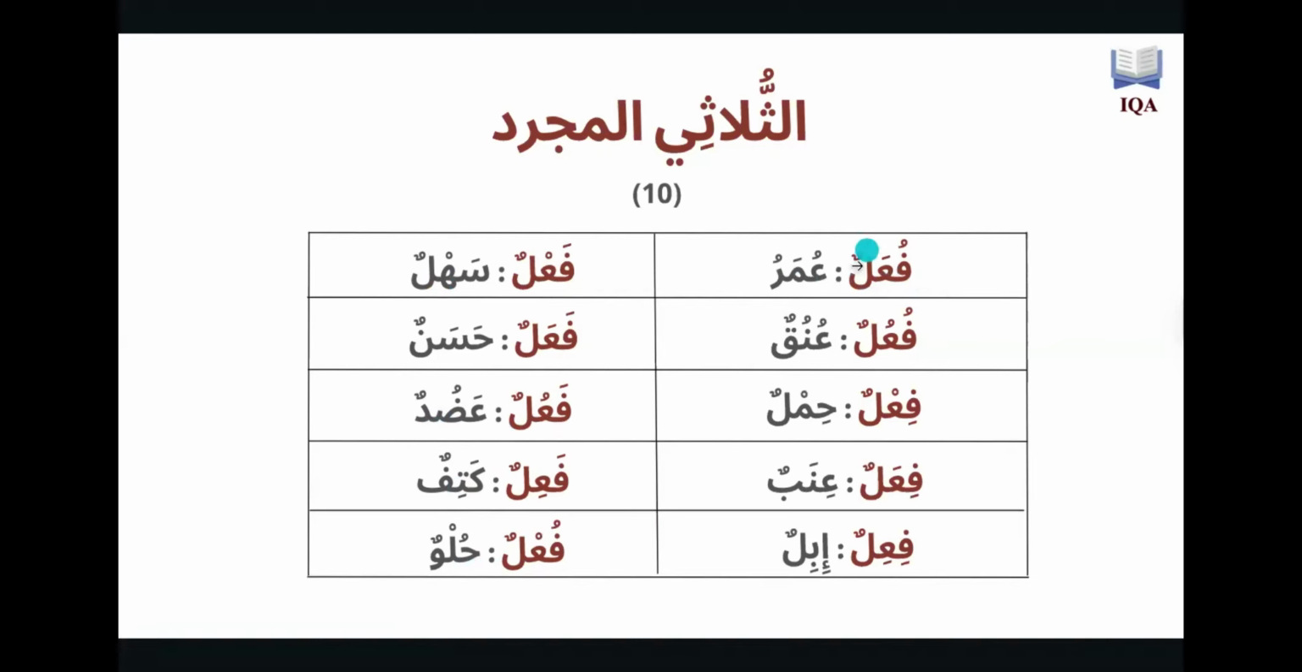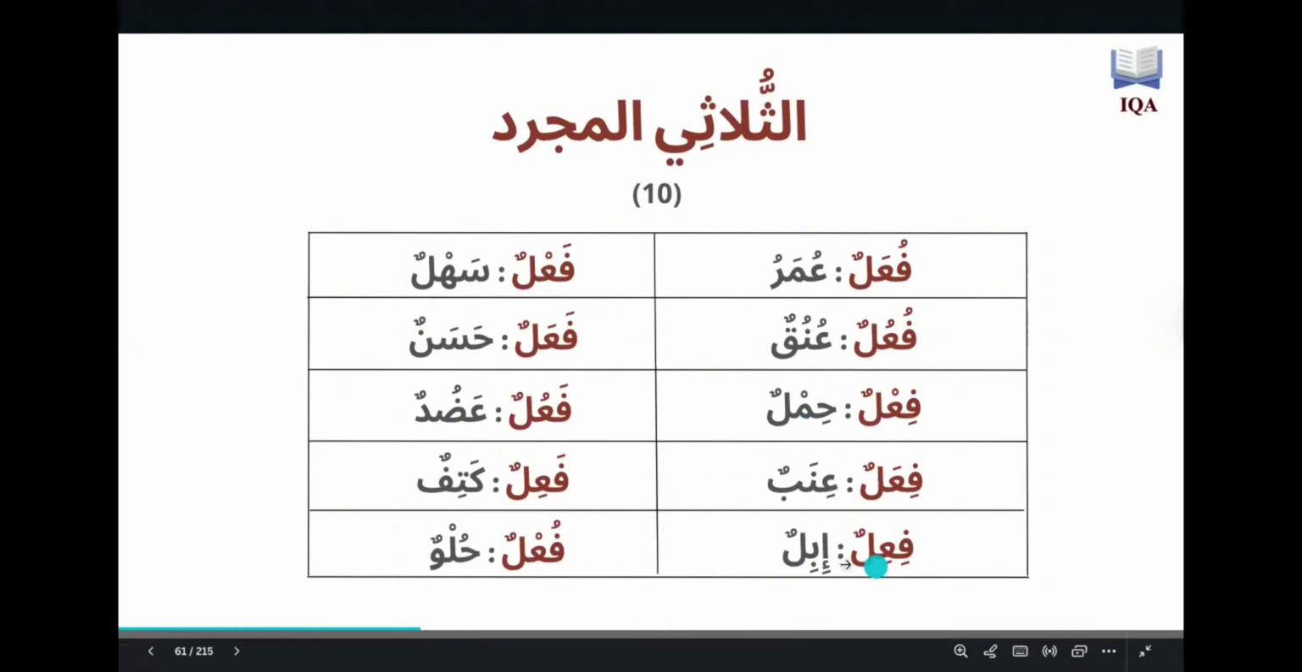And there should only be one dhamma here, that's the typo on my part. So it's fu'alu, umaru, because this is going to be covered later. We're going to explain why this only has one dhamma here. Fu'ulun, like unuqun, neck. Fi'lun, like himlun, carrying. Fi'alun, like inabun, grapes. Fi'ilun, like ibilun. You don't have to memorize all these, but it's just good for you to know.